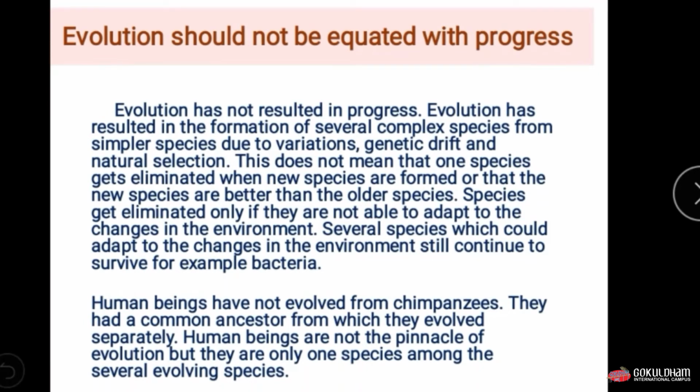Human beings have not evolved from the chimpanzees. Many people say that humans come from chimpanzees, but this is actually not true, because humans and chimpanzees come from the same ancestor. That's why they have certain similar characters, but it does not mean that humans come from chimpanzees. They both come from a similar ancestor, and both species evolved separately from each other.